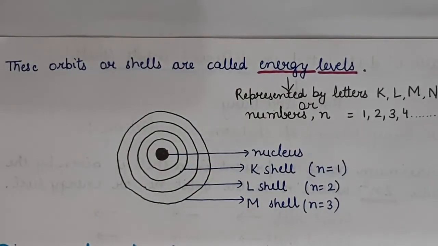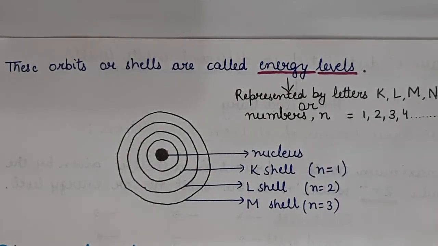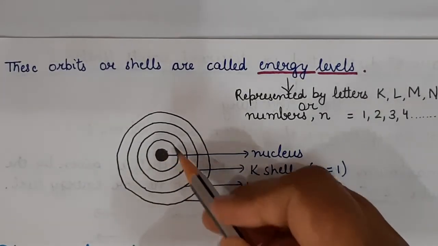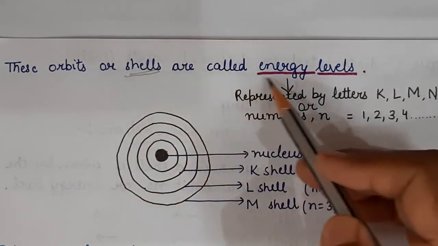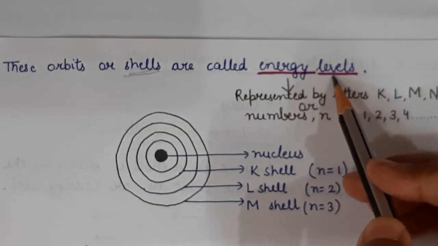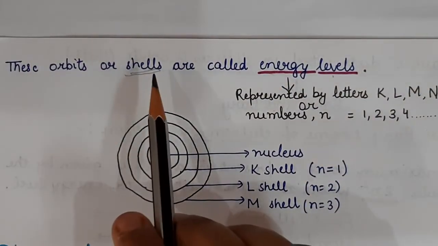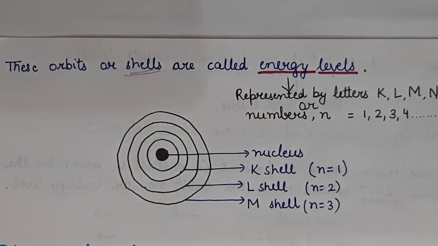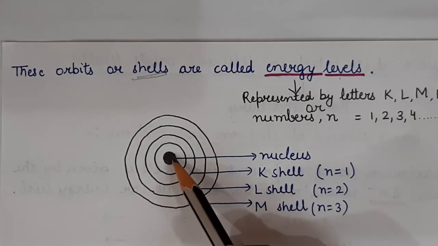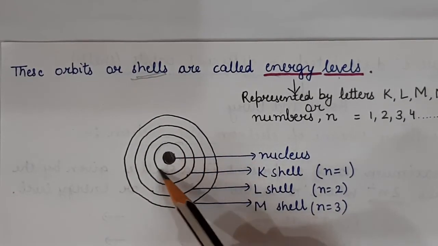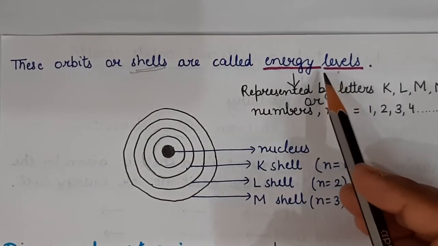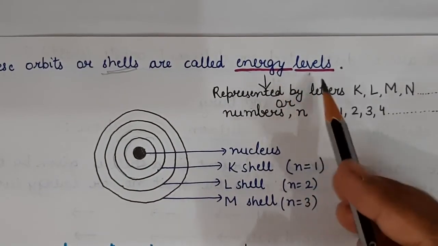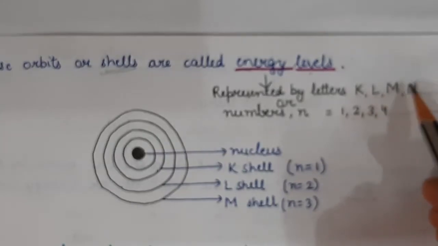And these orbits are called energy levels. These circular paths, circular orbits, circular shells, are called energy levels. You can call it anything: orbit, shell, energy level, one and the same thing. So this is the nucleus. The electrons are revolving in these circular orbits. The energy levels are represented by letters K, L, M, N and so on.